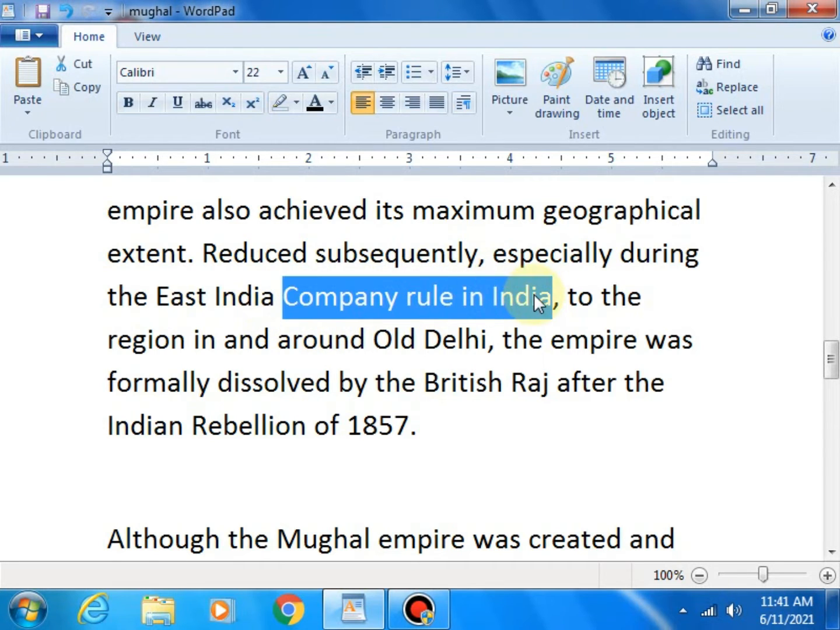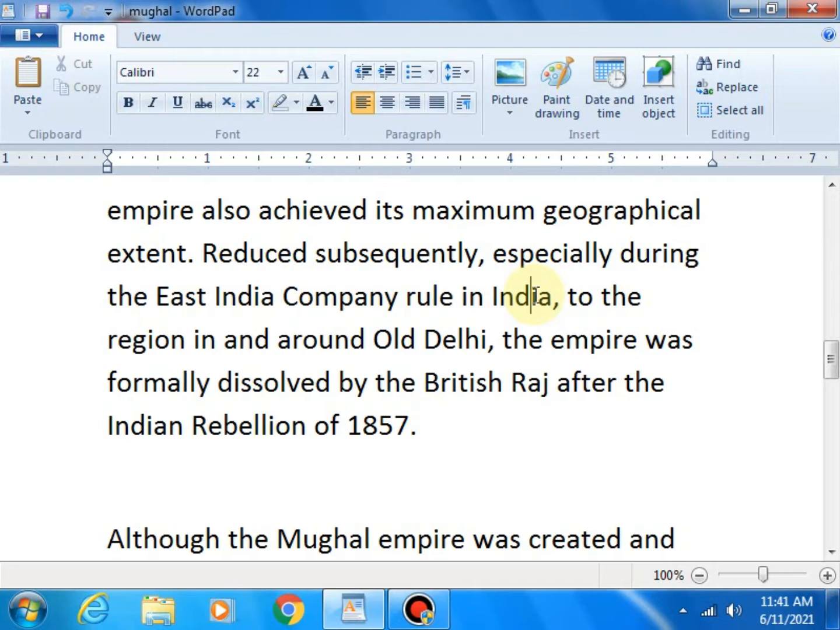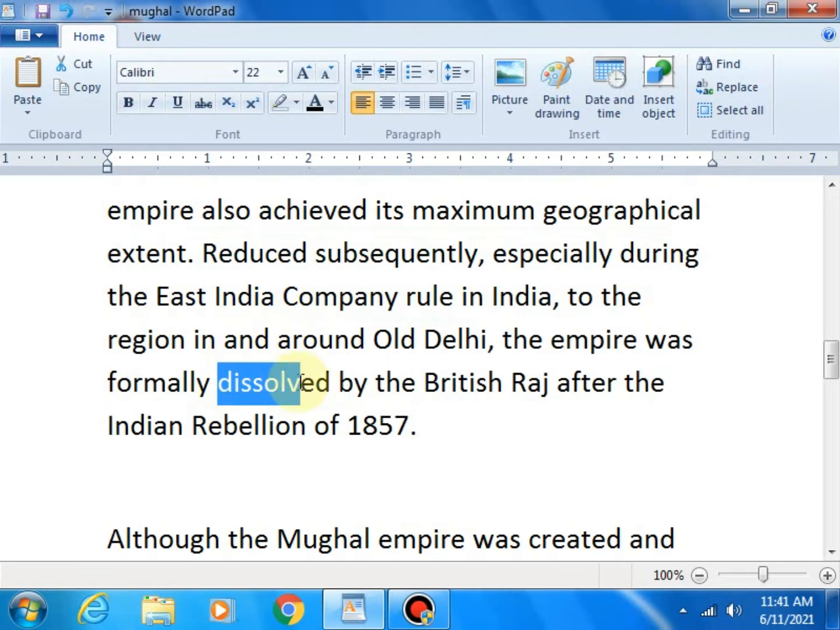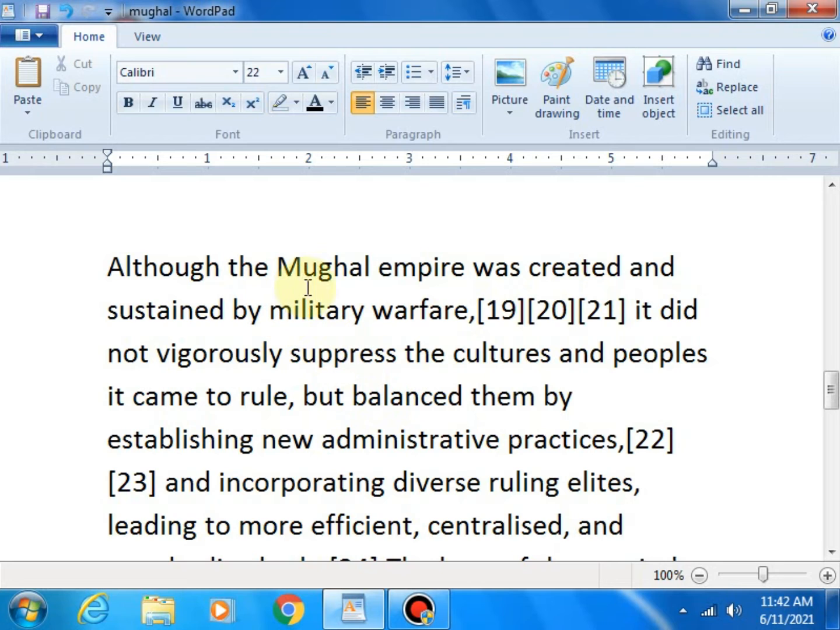Means the rule of the Mughal Empire reduced slowly, during which company rule? During East India Company rule. The East India Company is the first company in India to establish their trade in our India. To the region in and around Old Delhi, the empire was formally dissolved by the British Raj after the Indian Rebellion of 1857. Indian Rebellion means, it's just like a battle.